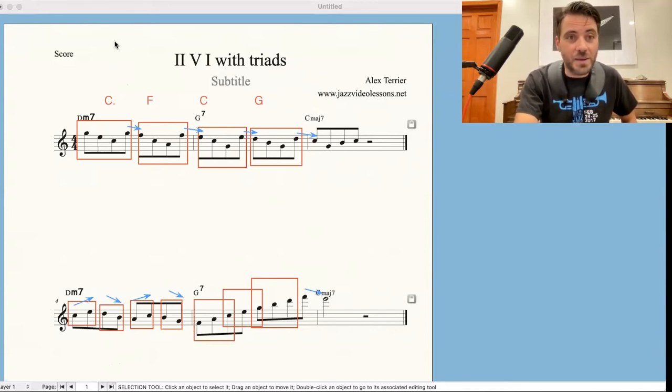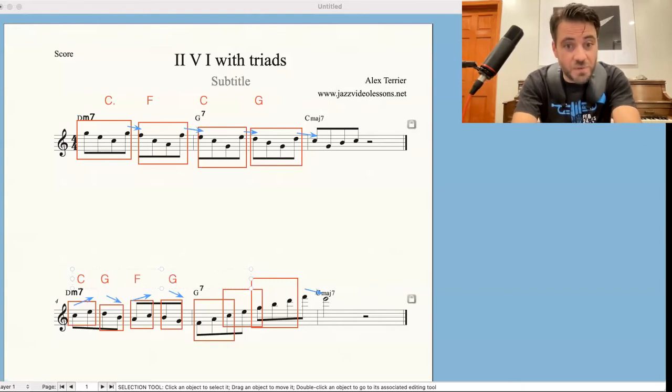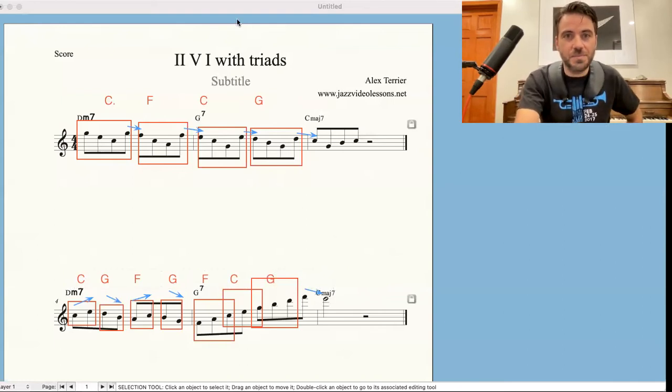Again, it is exclusively triads. So here is the C major triad, the G major triad, the F major triad, incomplete, but from those triads. F major triad, here it's complete, C major triad, and here we have the G major triad.